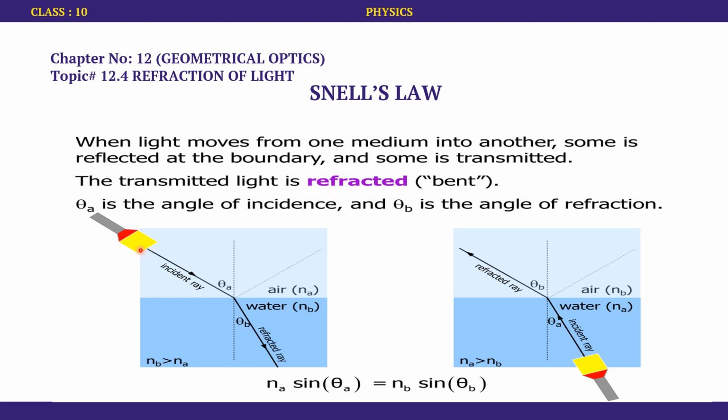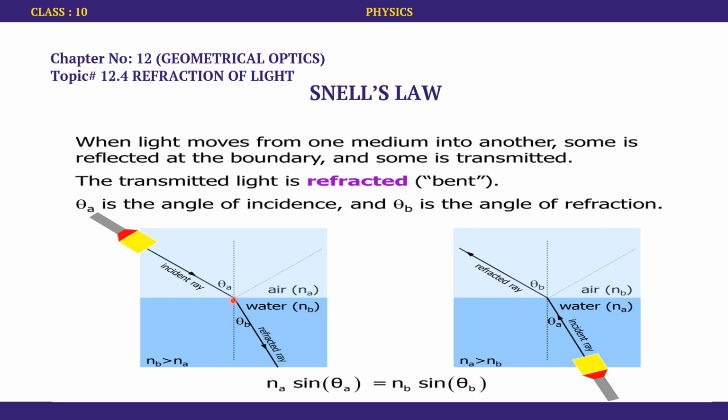You can see that we have an incident ray here. This is the incident ray. We have two media. One is air. This is another medium, which is water. Air is the rarer medium in this case, and water is the denser medium for sure. Air has a refractive index that is given by Na, and water has a refractive index that is given by Nb. Because these are two different materials, both have different refractive indices.